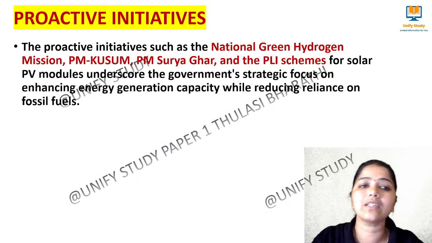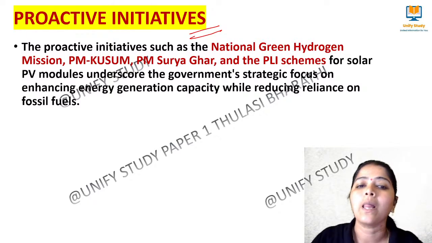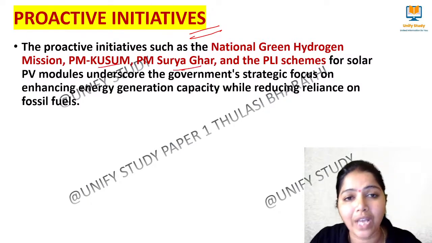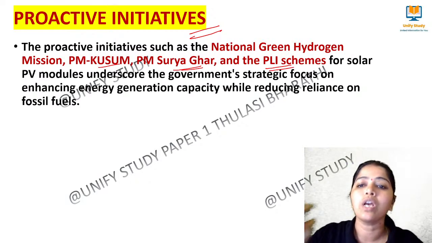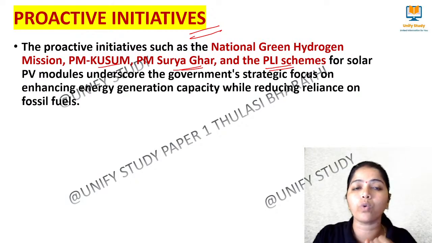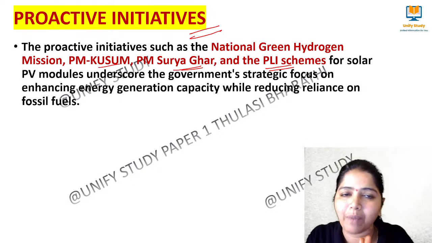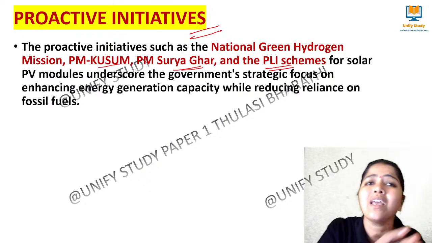And these are the proactive initiatives taken by the Government of India, like the National Green Hydrogen Mission, PM Kusum, PM Surya Ghar for solar grid, and the other PLI schemes for solar PV modules, photovoltaic modules. We have so many initiatives initiated by the Government of India so that we can shift from using fossil fuels.